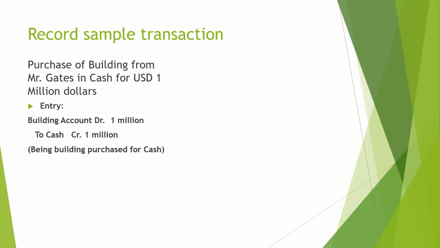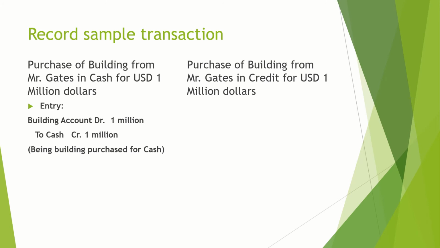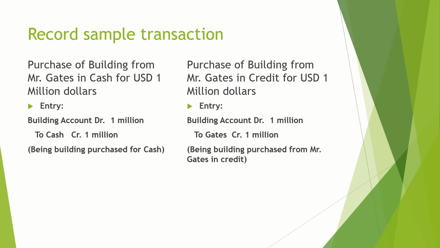Now let's change the transaction slightly. Instead of paying in cash, let's assume the transaction has happened on credit. In this case, we say to Mr. Gates, sorry Gates, we don't have money, we'll pay you after 1 month. And Mr. Gates also says, okay, fine, please carry on with the transaction. So in this case, we are getting control over the building. So building account debit, and here Mr. Gates is a personal account. In case of personal account, debit the receiver, credit the giver. Here Mr. Gates is giving us the building, so we have to credit him. To Gates, being building purchased from Mr. Gates on credit. So this is the way we record this transaction.